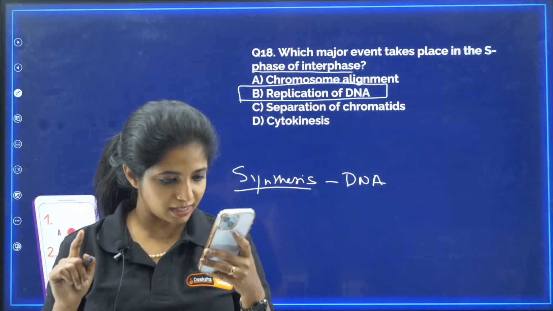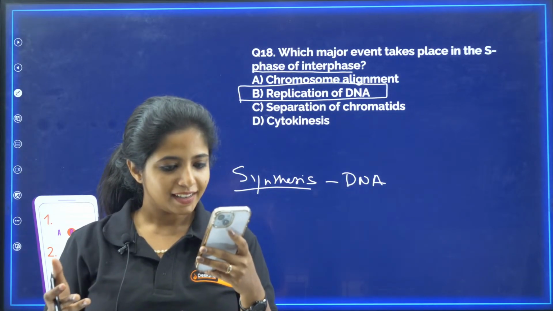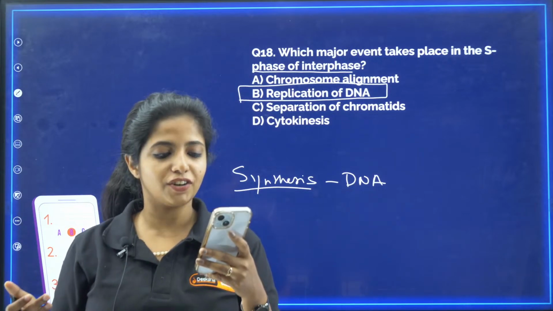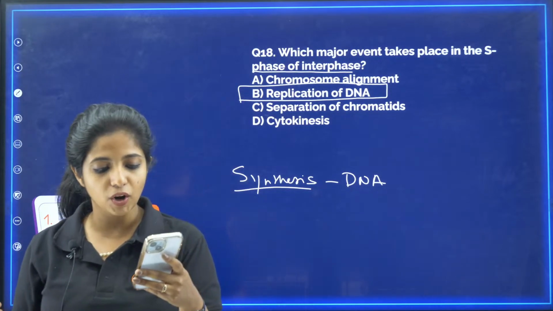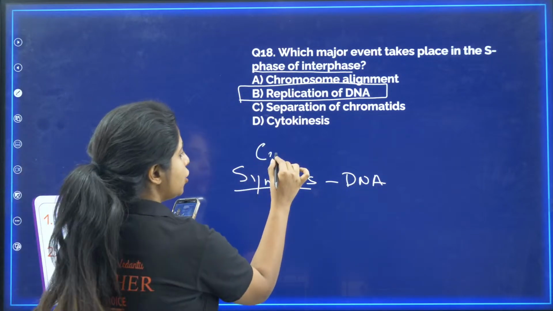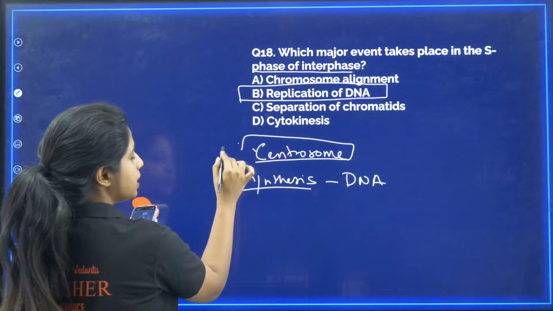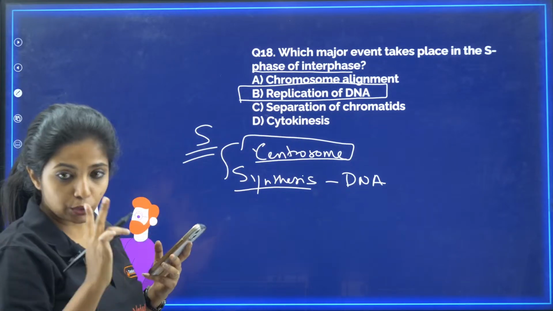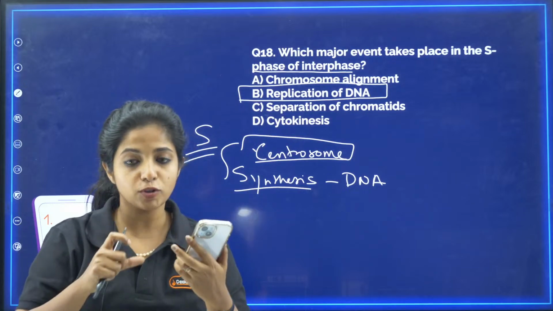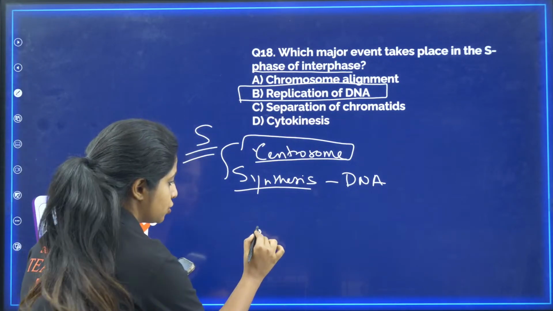I saw some answer. Mallikarjun, you are almost close. Centriole. Pavan, yes, centriole. Mallikarjun and Pavan got it correct. The answer is centriole. Actually, centriole is a part of centrosome. So centrosome duplication also happens in the S phase. Two things: DNA replication happens, and apart from that, centrosome also replicates. Centromere is different, dear children.